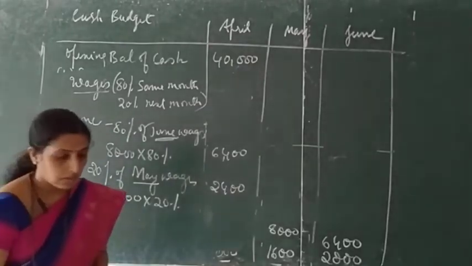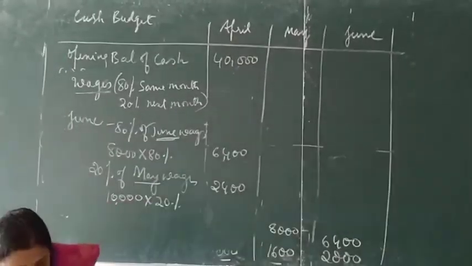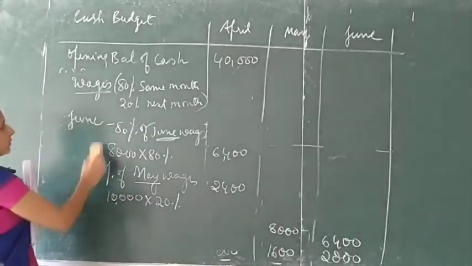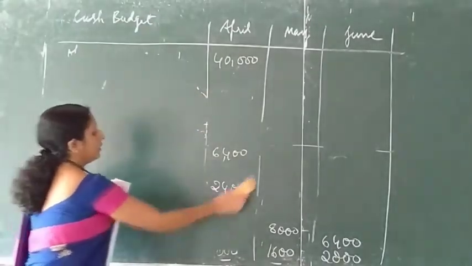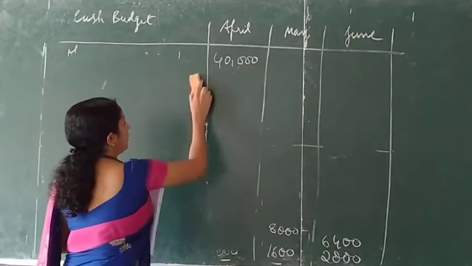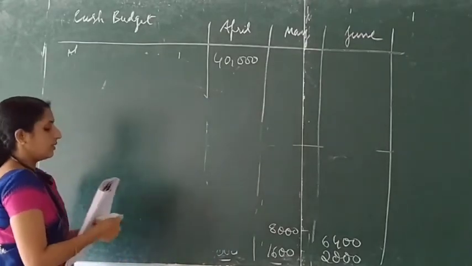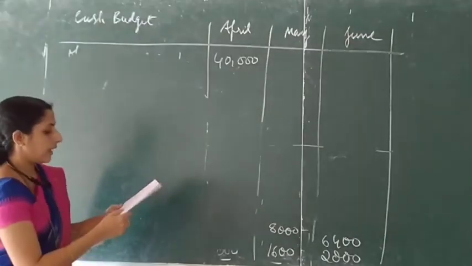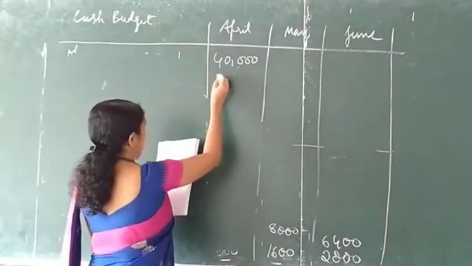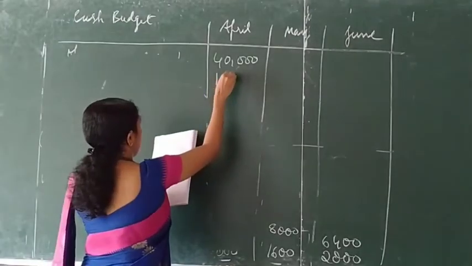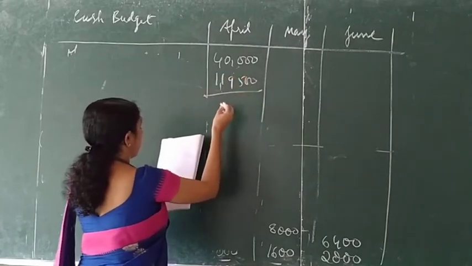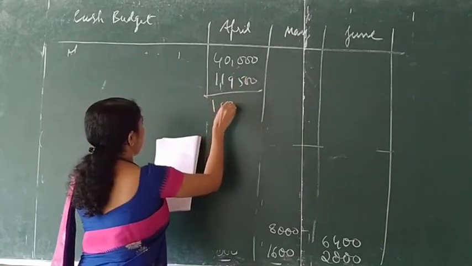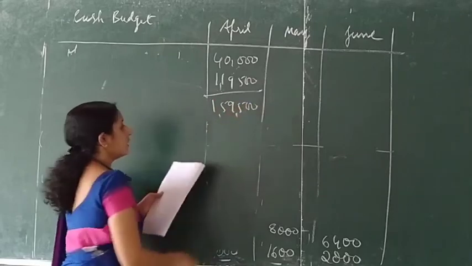So now total the payments and deduct it. For April, after adding receipts, 1,59,500 was the total.